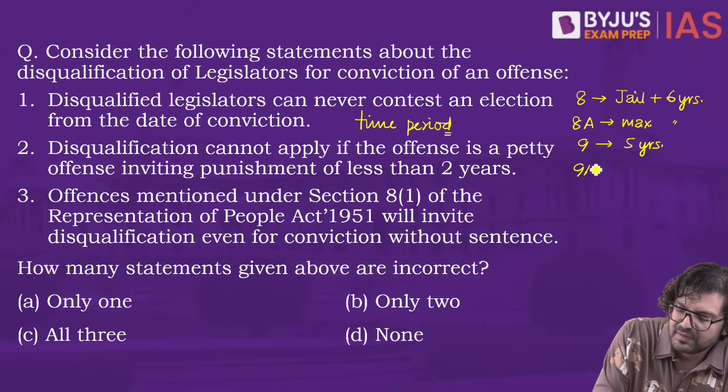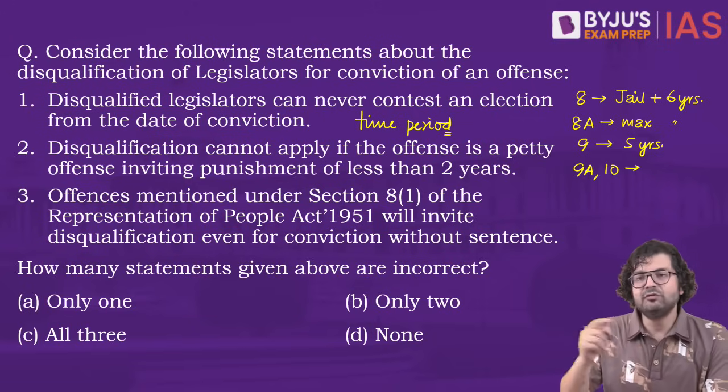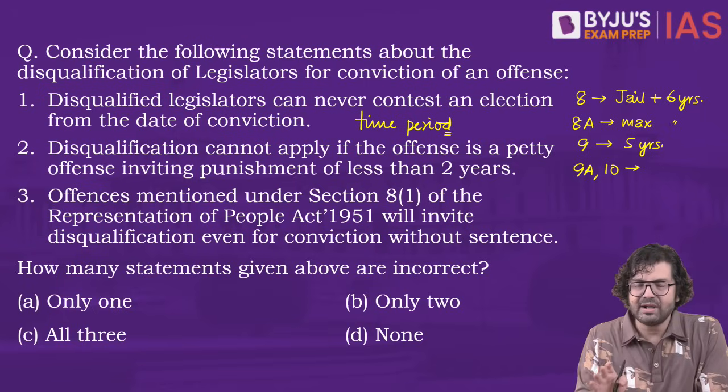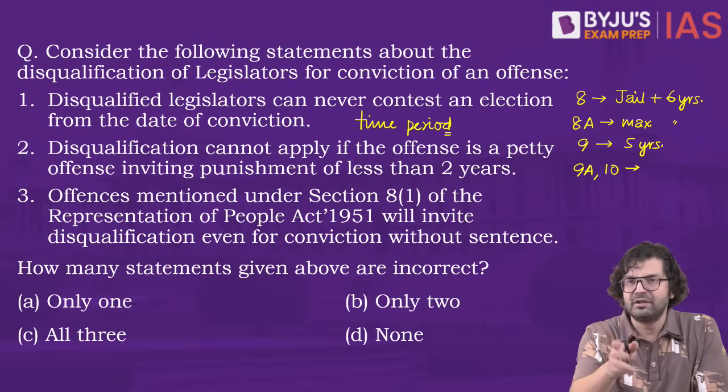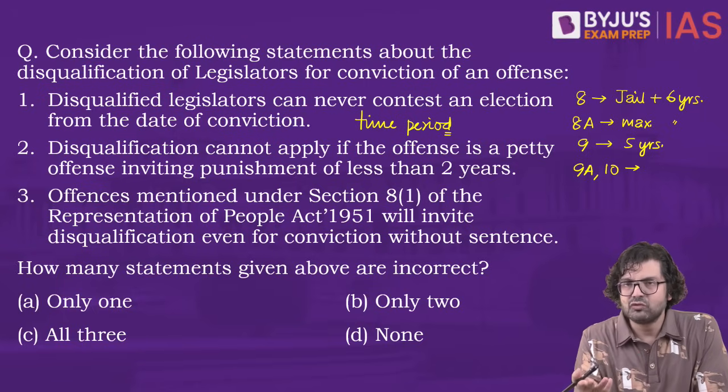Then you have 9A and 10, which state that as long as you hold a government contract or as long as you hold a particular office, you will not be allowed to contest.